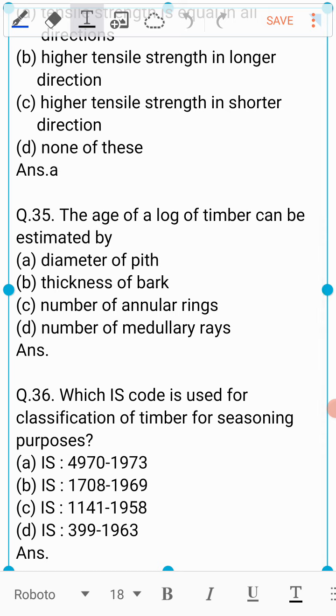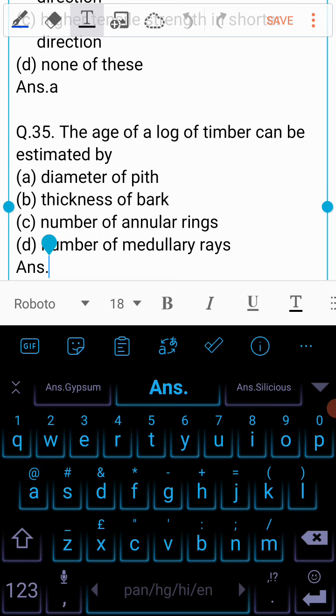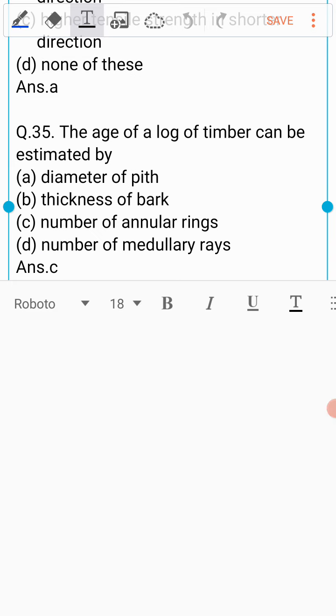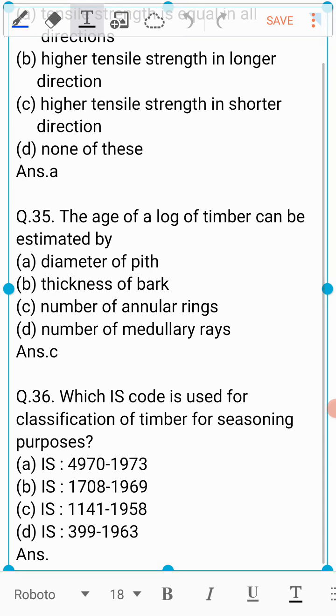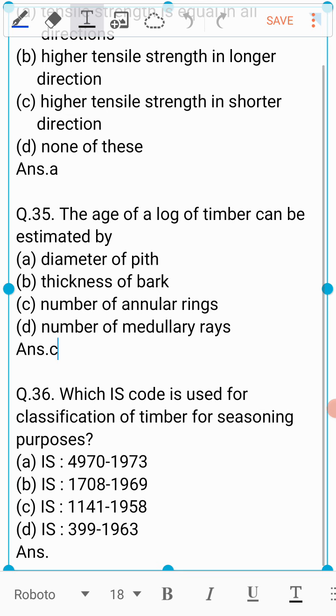Question number 35 is, the age of a log of timber can be estimated by A. Diameter of pith, B. Thickness of bark, C. Number of annular rings, or D. Number of medullary rings? And the answer to the question is C. We can determine age of log of a timber by number of annular rings.